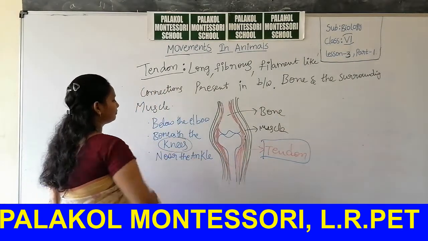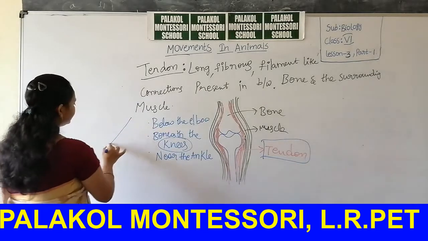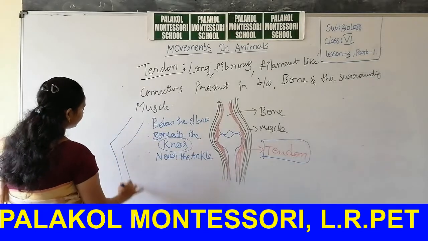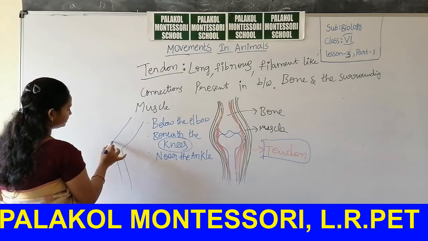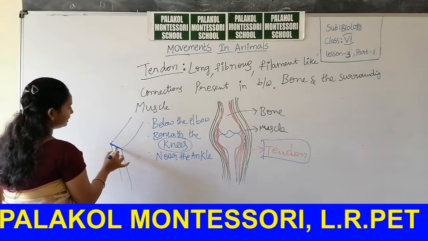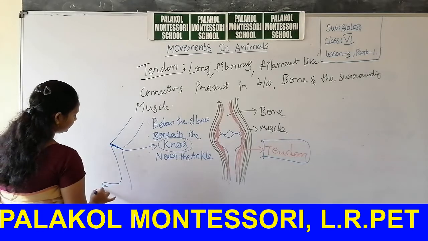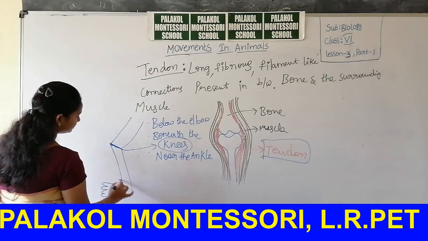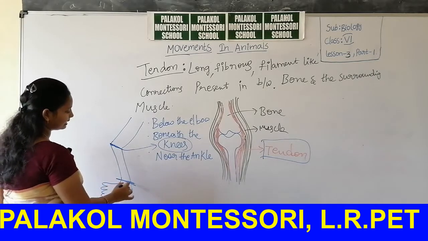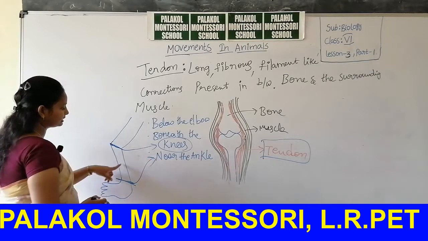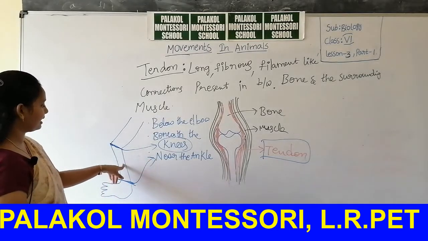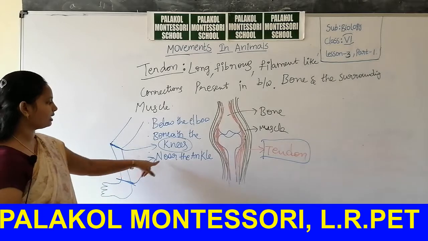Knee means in your leg region, this region is called the knee. Ankle means this region. The connection between the lower leg and the foot is called the ankle.